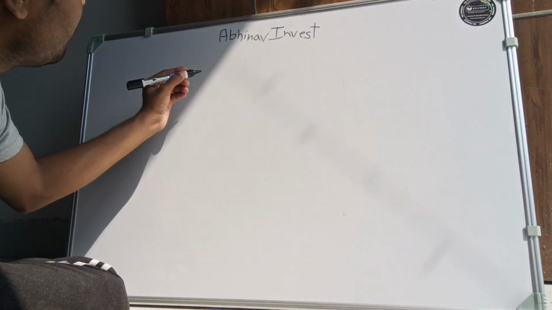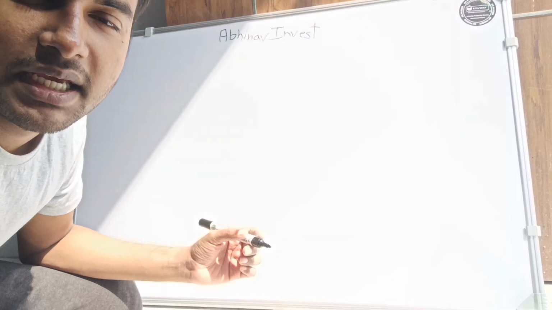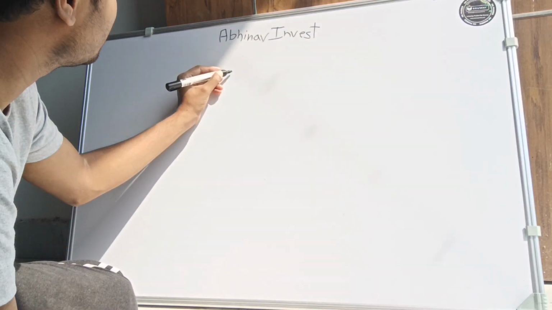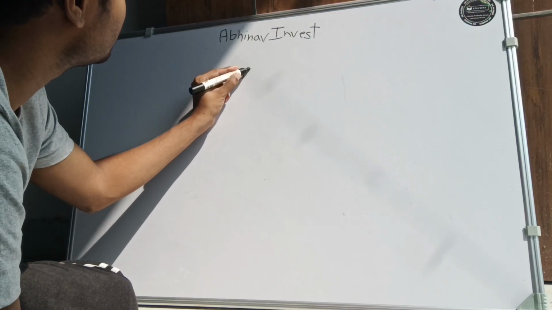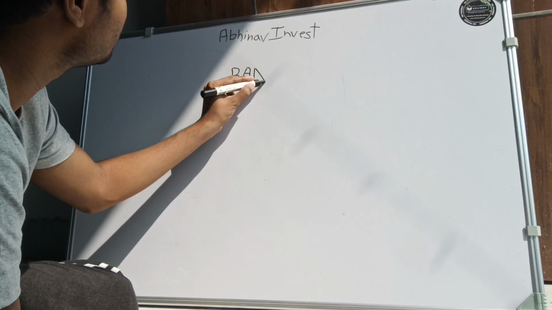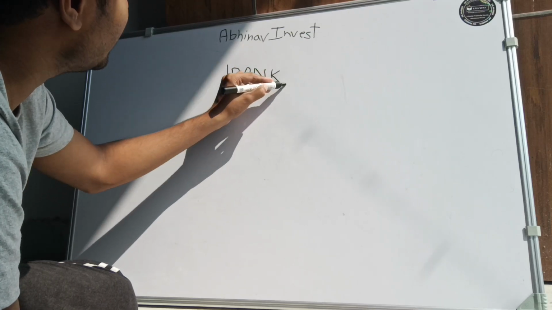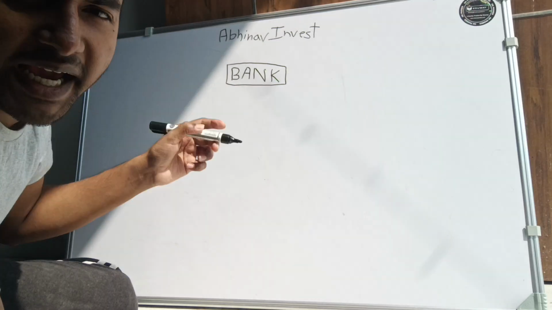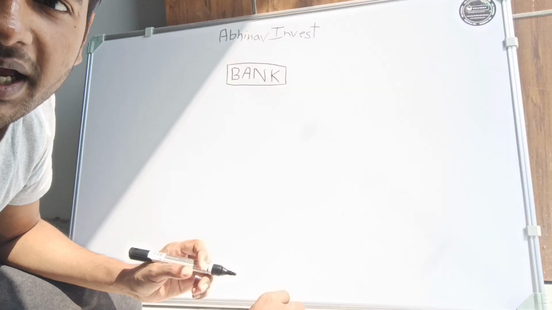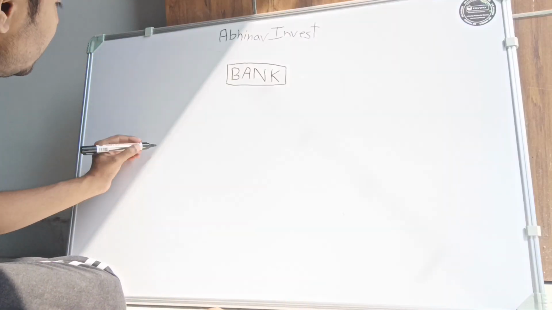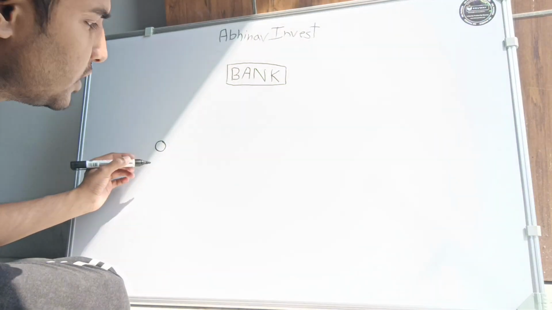Okay, so what is this system of fractional reserve banking? First of all, the most important thing in this kind of economy is the bank. Okay, so bank is the most important. Let's say this is a bank. This is any kind of bank, any bank in which you create an account. And let's say these are the depositors.